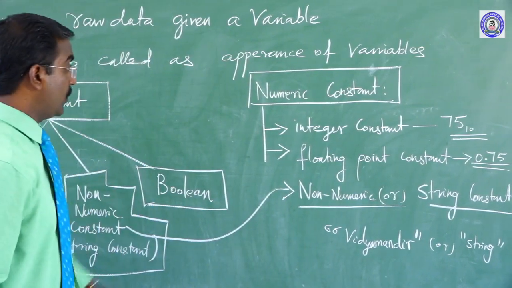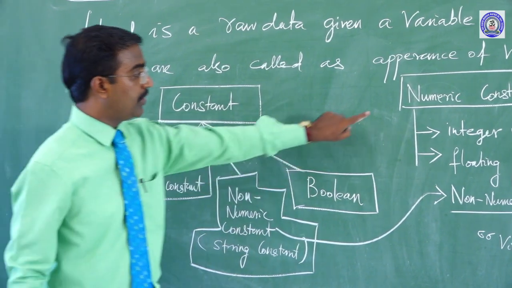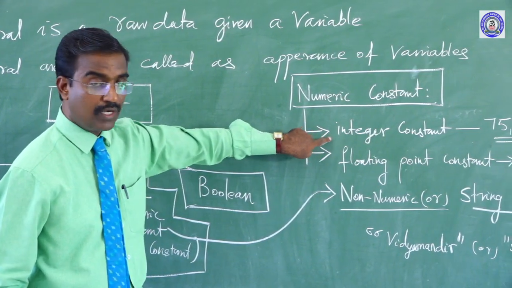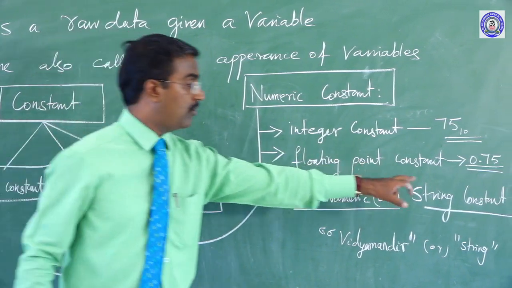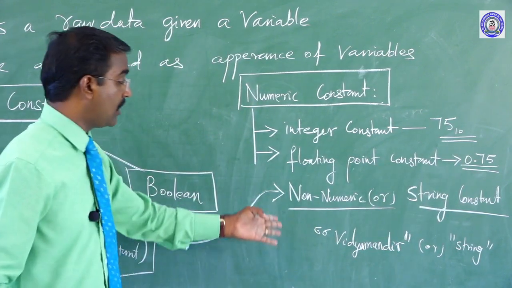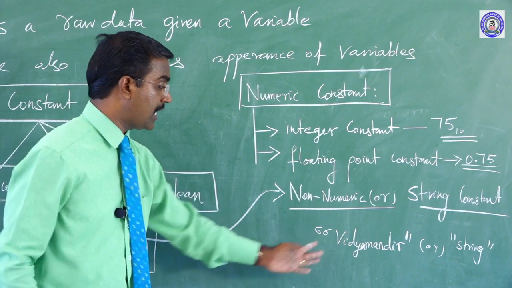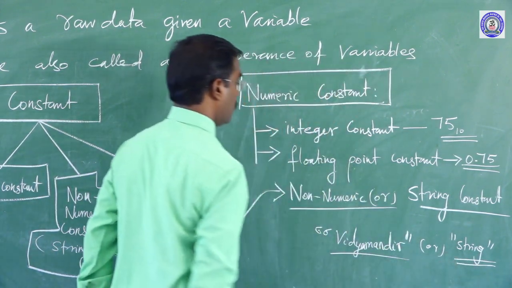So numeric constant and then non-numeric constant. Numeric constant means integer constant, meaning whole number. Floating point constant means fractions will come, 0.75. Non-numeric constant is also called string constant. String constant means any information or any letter within double quotes.